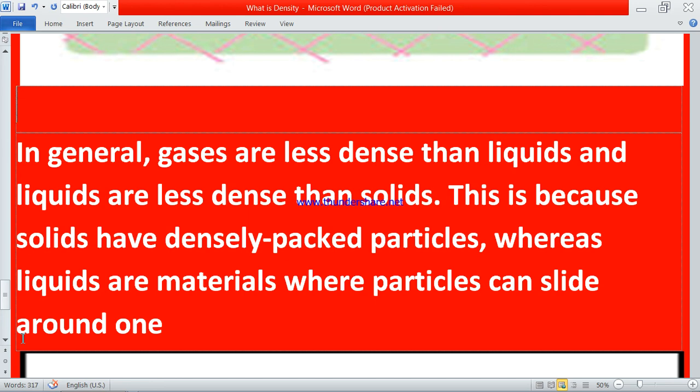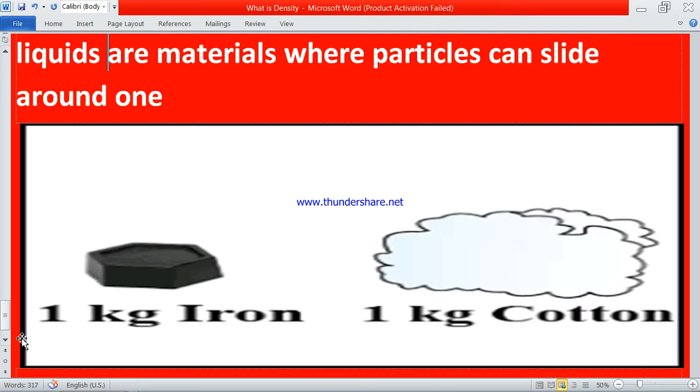But liquids are denser than gases, so they do not have much space to go around. They just move in a very small space. In solids, they are very dense. All the particles are there, and they occupy less space, have more mass and less volume.